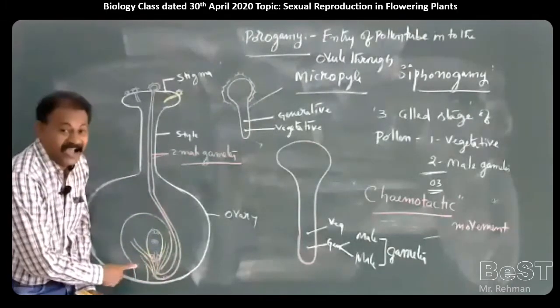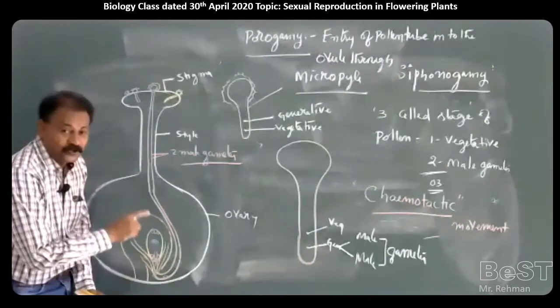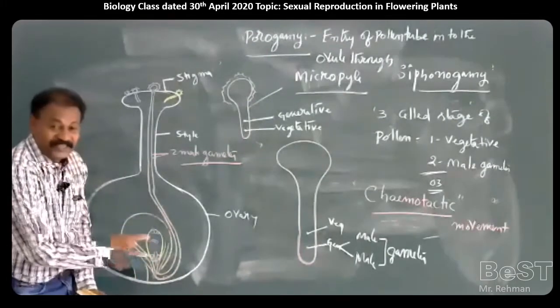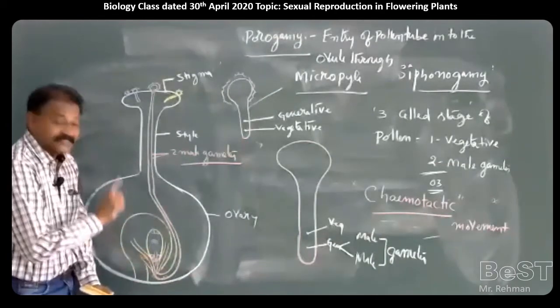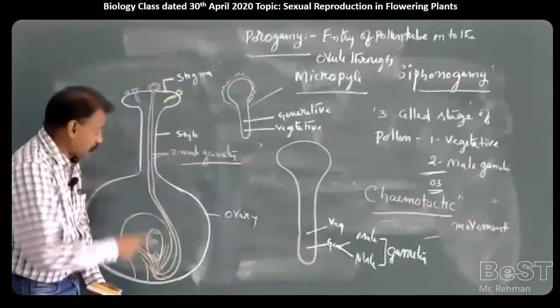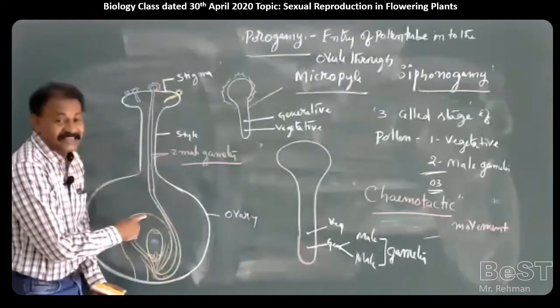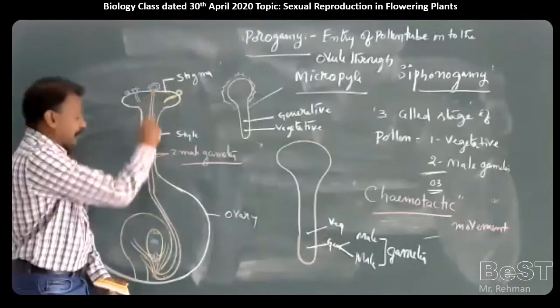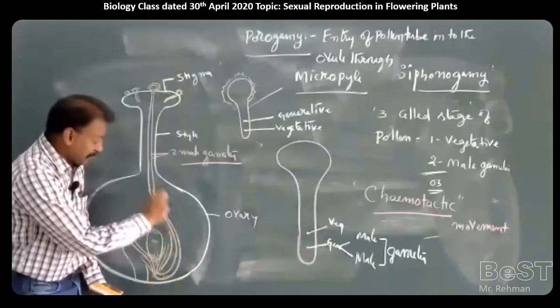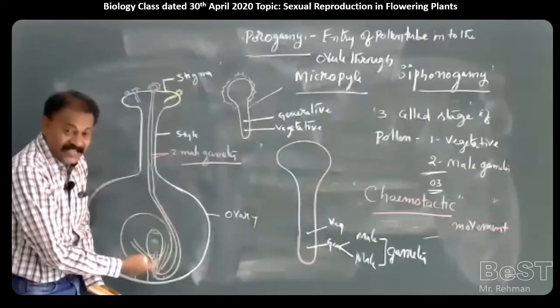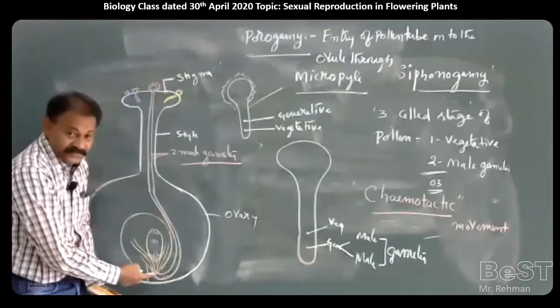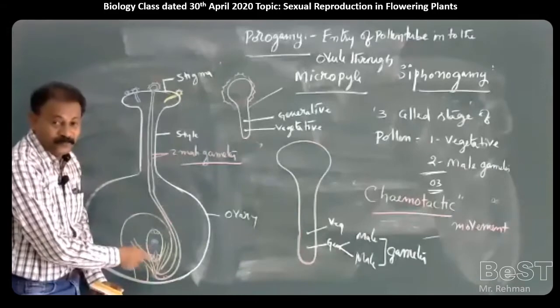Mesogamy is the entry of the pollen tube into the ovule through the funicle or integuments. Chalazogamy is entry through the chalazal end. Mostly it is porogamy, where it directly enters the embryo sac through the micropylar end.